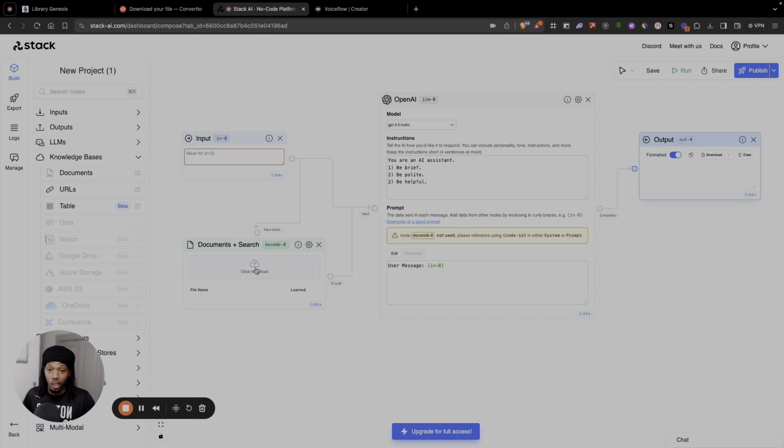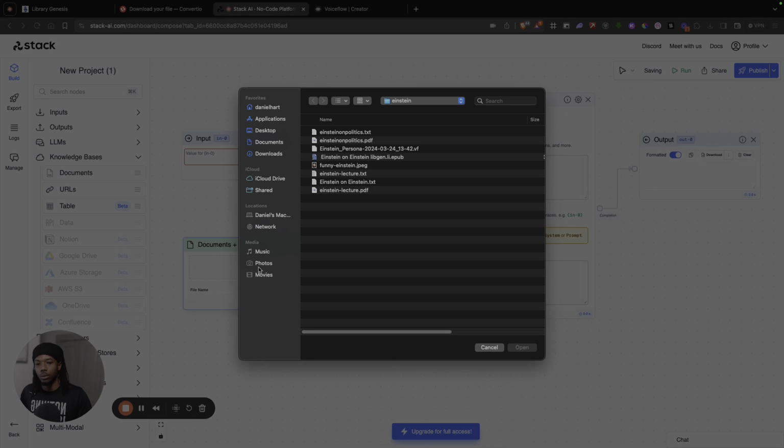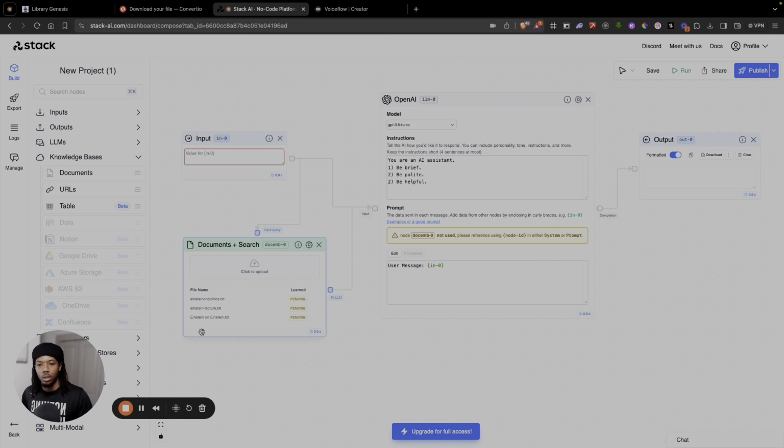So that's basically it. For the setup, we're just going to need to go in and upload our files. So I'm just going to select all of the text files, and wait for them to complete. They're pending right now. So now that that's done, the next thing that we have to do is actually configure our AI model. So we're going to have to give it instructions.